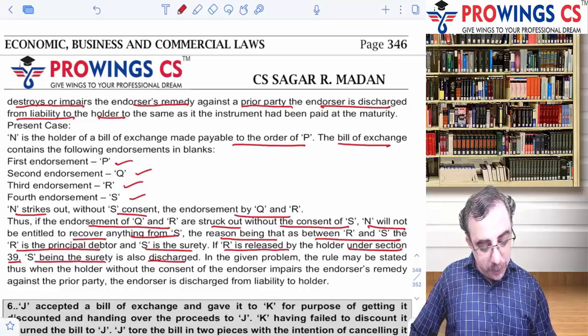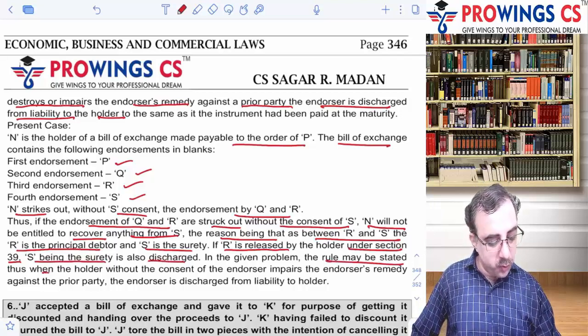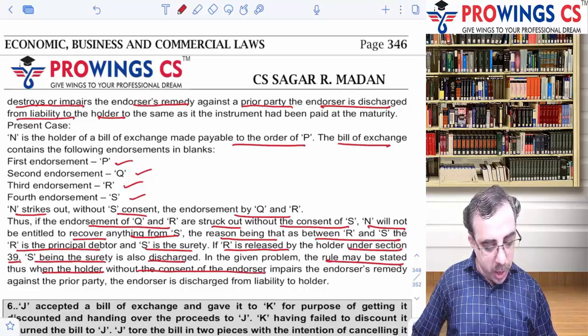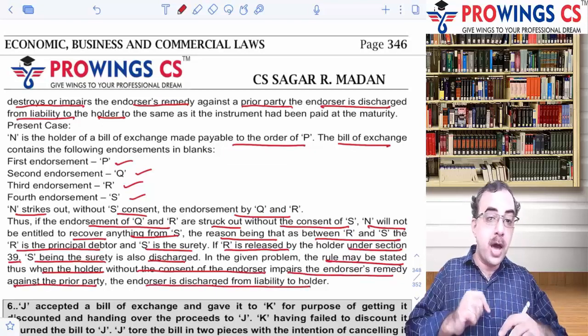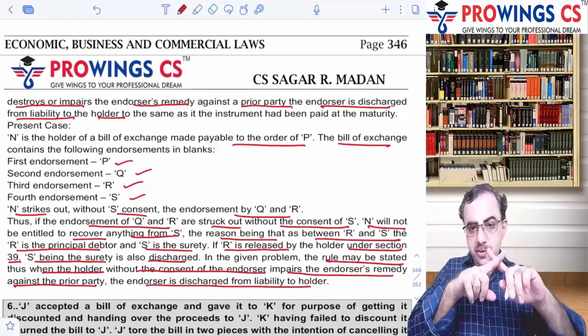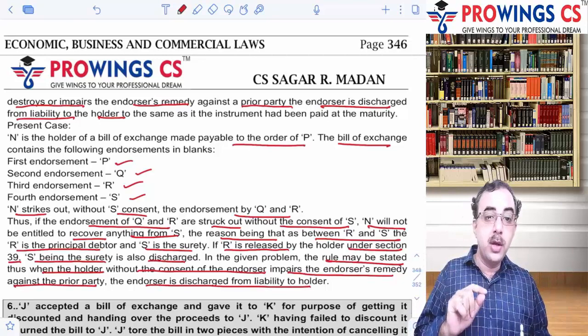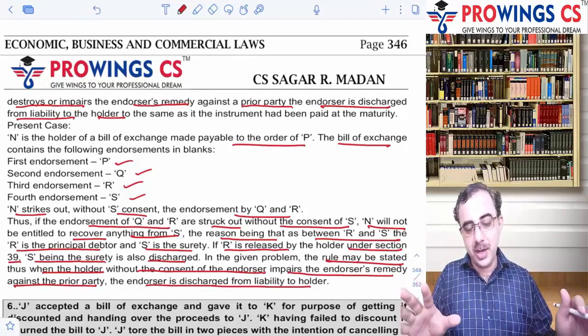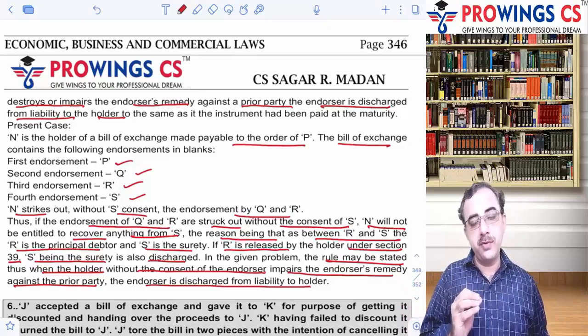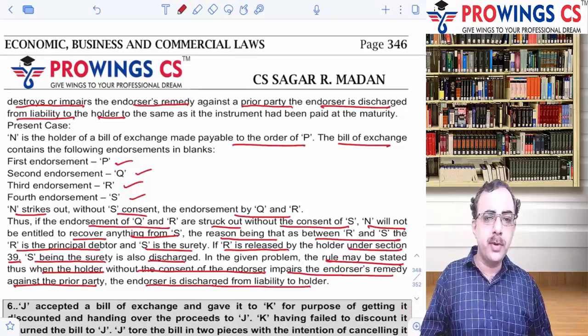So in the given problem, the rule may be stated thus: when the holder, without the consent of the endorser, impairs the endorser's remedy against the prior party, the endorser is discharged. तो अगर आप prior parties के consent के बिना काट देते हो उस instrument को, then the liability towards the other party is also discharged. Okay, so that's a unique case of section 40, and remember it's quite a good number of times पूछा गया था.